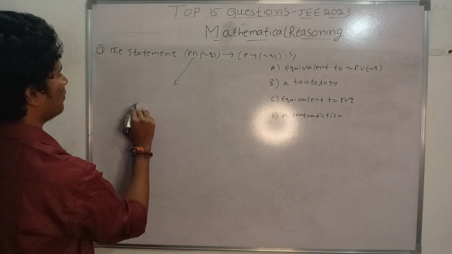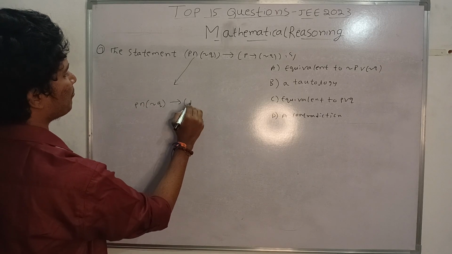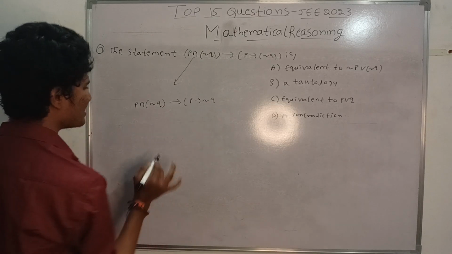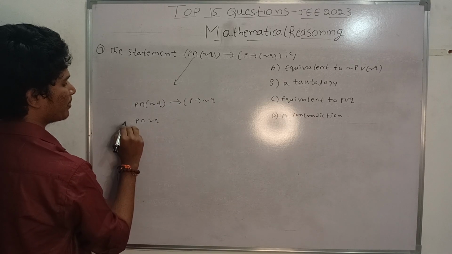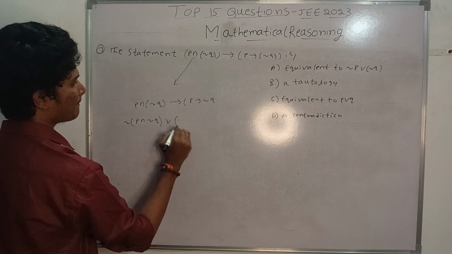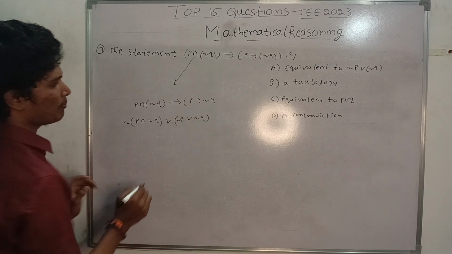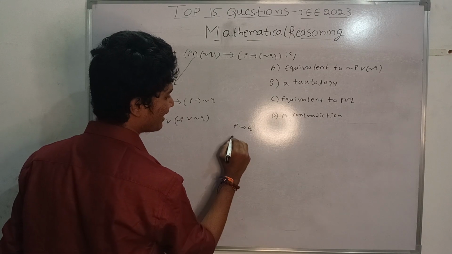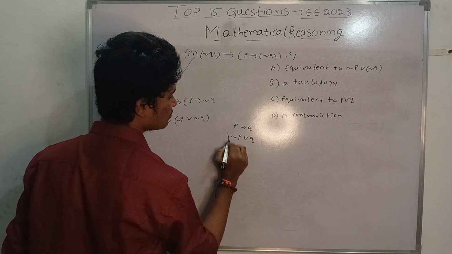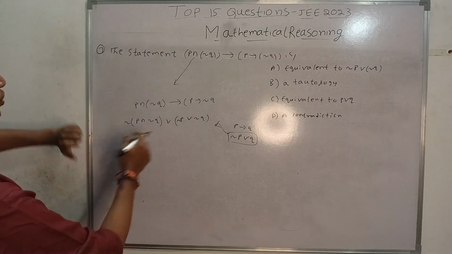Now first, (P and negation Q) implication negation Q. I am just applying the properties. I am applying it like this because I know P implication Q can be written as negation P or Q. So by using this property I rewrote this.